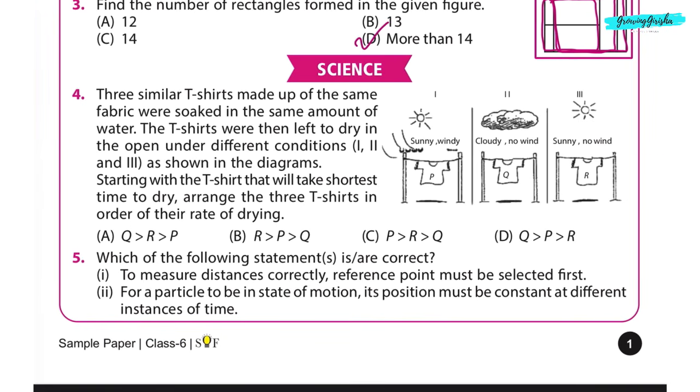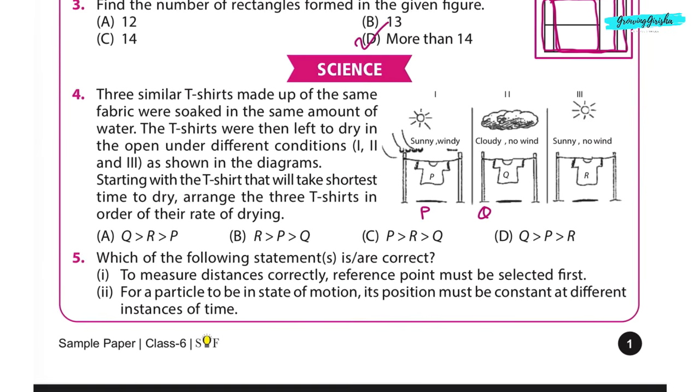Condition P is sunny and windy. So the water from the cloth will evaporate and because of the windy conditions it will dry the fastest. So first P will come. Next condition Q, cloudy, no wind. In this situation neither sun nor wind is there. That means the cloth will take a lot of time to dry. So we can place P at the first and Q at the last.